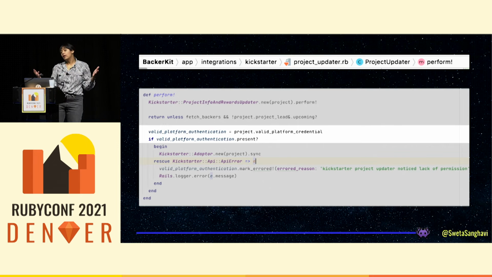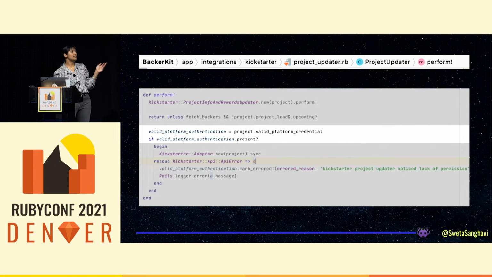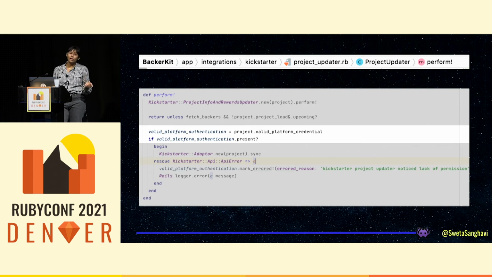I want to show one thing that we did for this case. As I said, you can't do a lot of things in our app if you're not authed in correctly. And so we introduced this idea of a valid platform credential, which allows you to have an object to check on to check if something's valid, and allows you to have a check before you even run a process that you know is just going to throw an exception down the road. We also complemented this with a worker that would update valid platform credential.